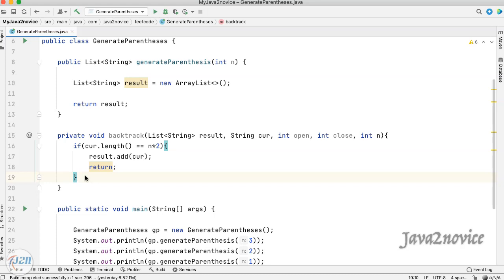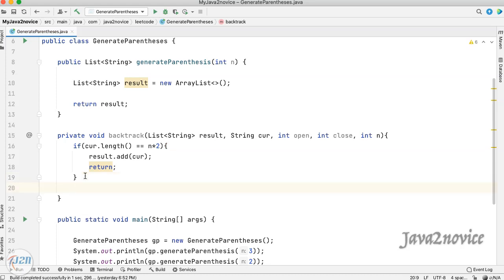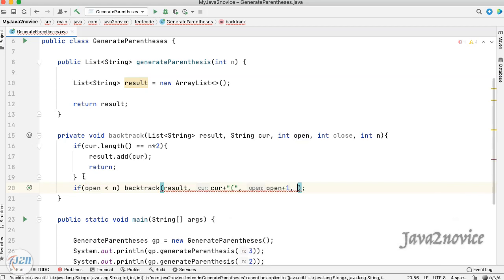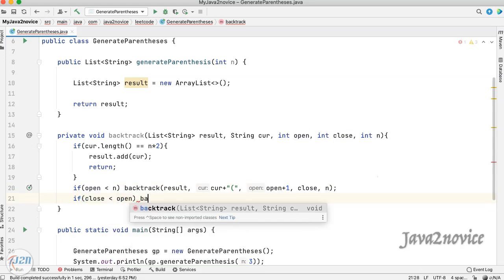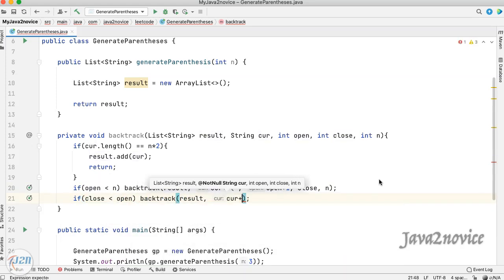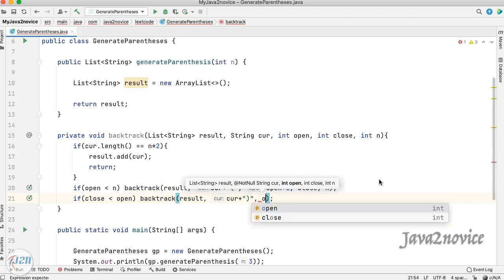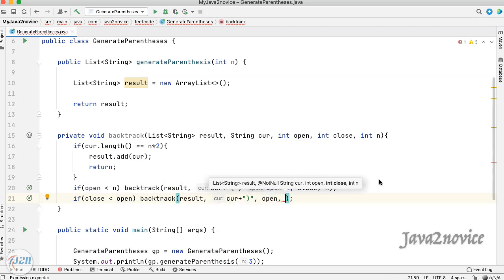Now let's check if open is less than input n. If so, we will add an open parenthesis and make a recursive call. We will also increment the open count. Close is not going to change. Similarly, if close is less than open, then add a closing parenthesis and make a recursive call. There is no change in the open count, but we'll increment close by 1.